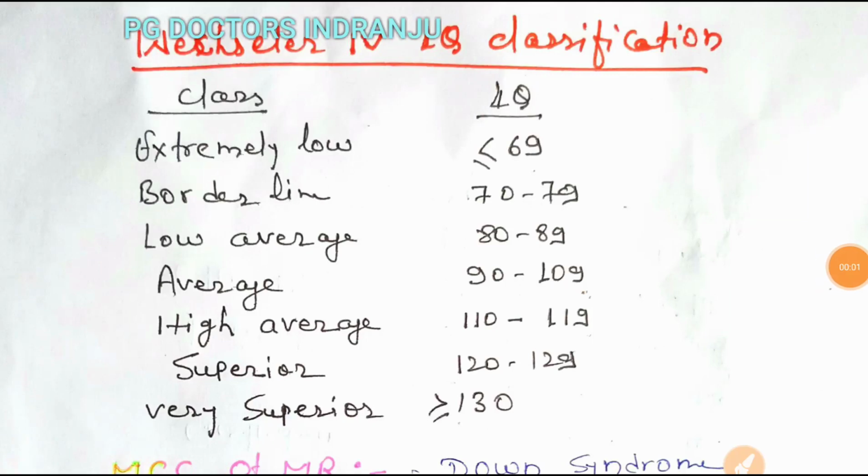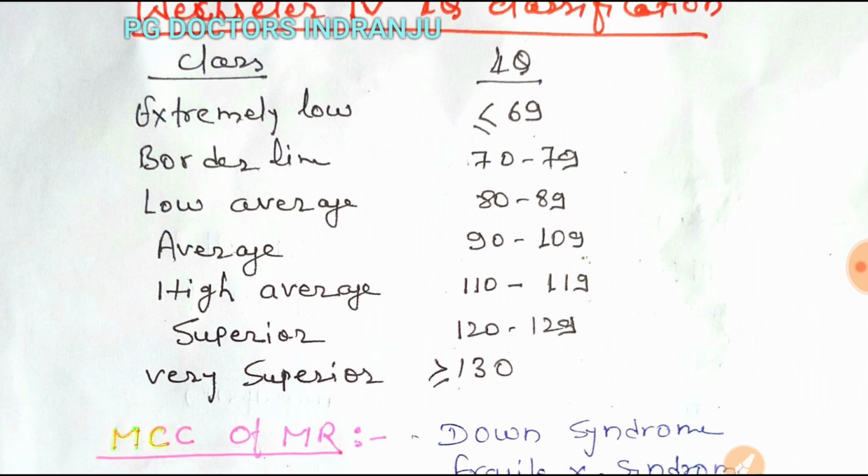Another classification for mental retardation is Wechsler's IQ classification, on the basis of IQ.